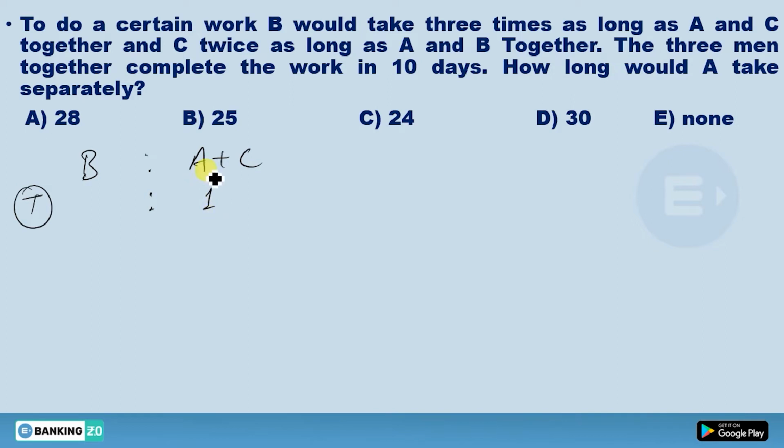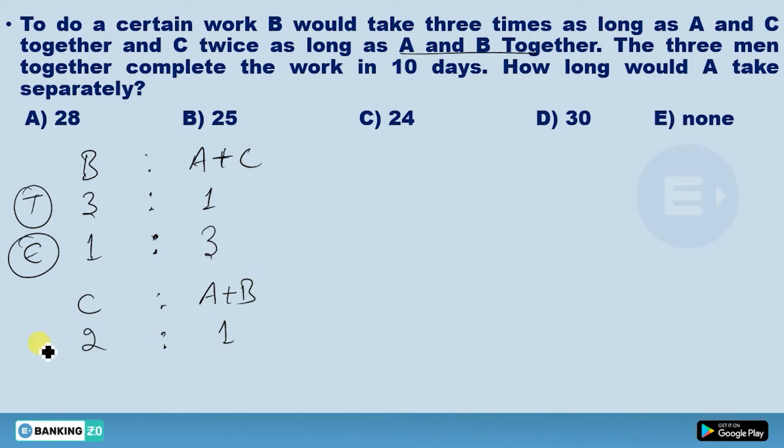So suppose A and C can do a work in 1 day. So B will do in 3 days. So what should be the ratio of efficiency? Because we have to find the efficiency in every question. So efficiency of B would be 1, and the efficiency of A and C would be 3. Similarly, C takes twice as long as A and B together. Now we talk about C. So this would be A and B. So if A and B would take 1 day, then C will take how much time? C will take 2 days actually.